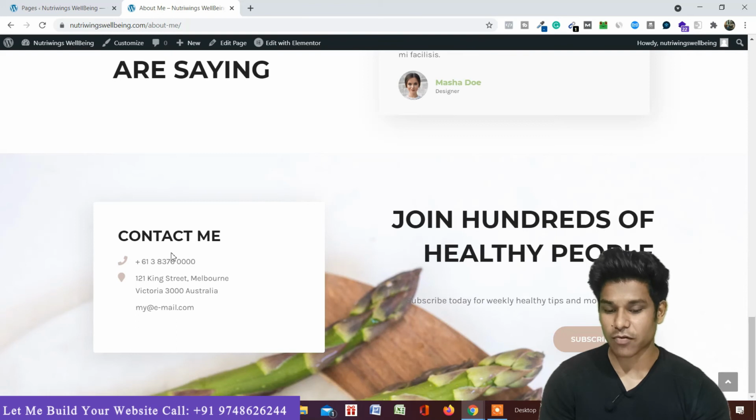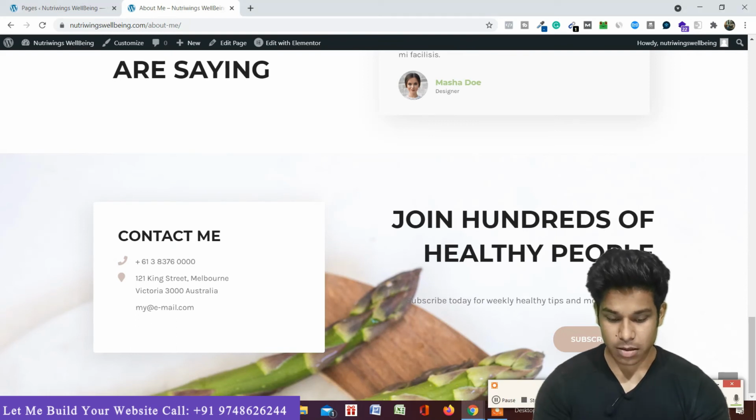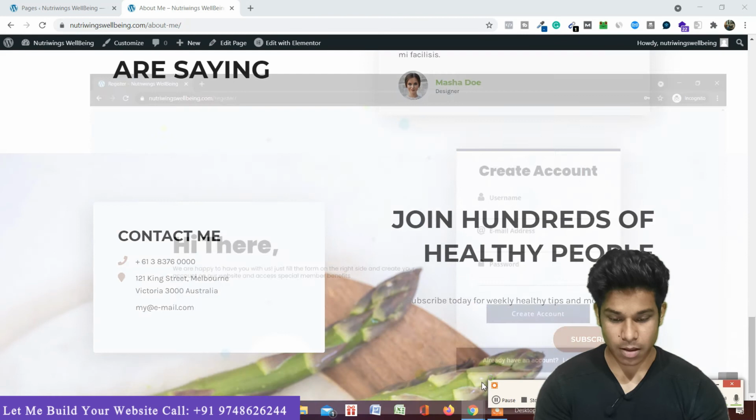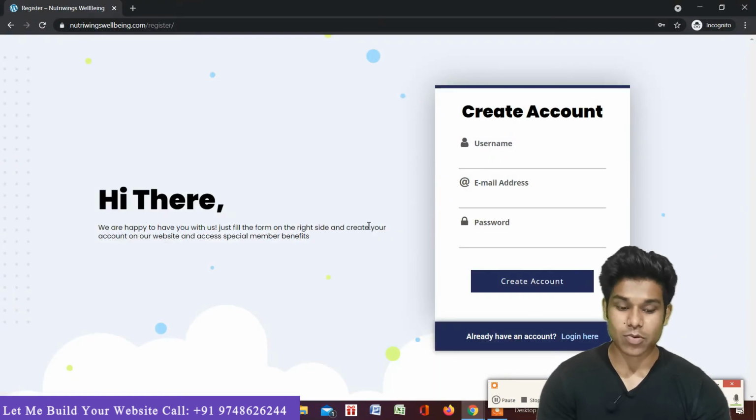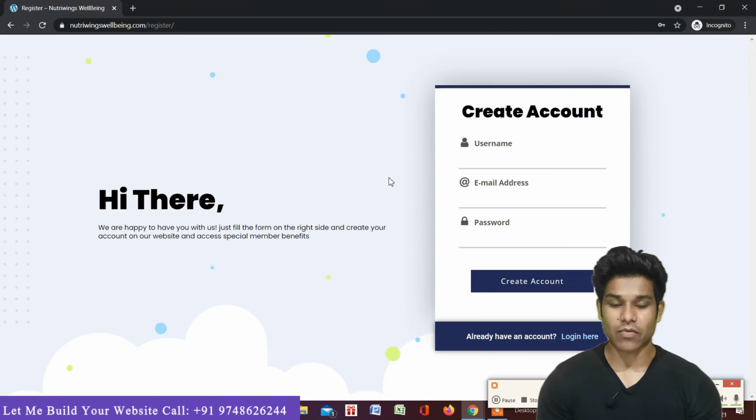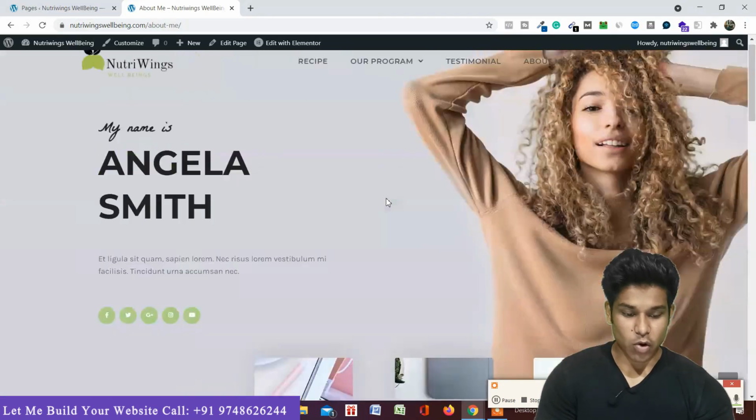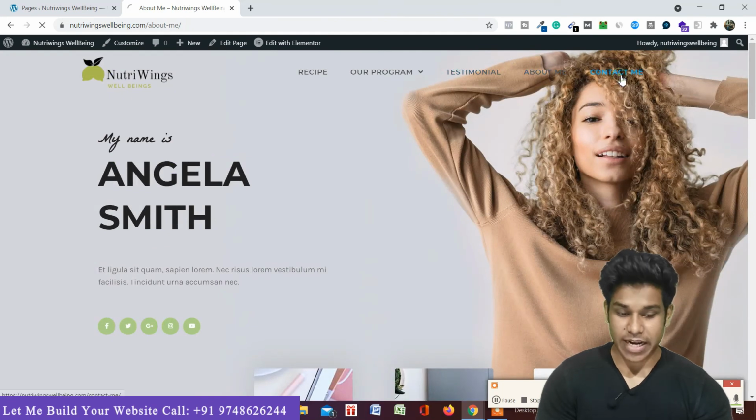You can even display a form right up here like this. So let me show you the form. If someone clicks on subscribe now, they will land up here and they can easily create their username, email ID and password, and they can create an account, and they will have their own dashboard where they can manage everything. So this is the about me section, and this is contact me.